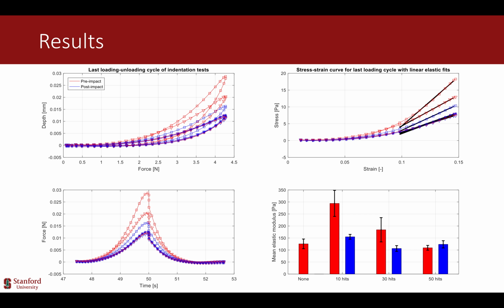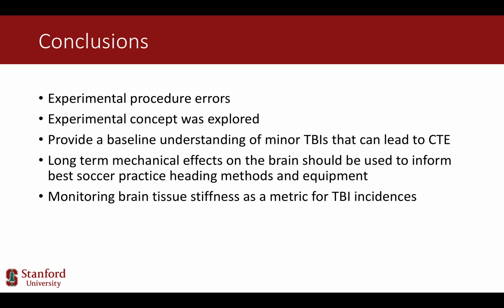Here we see there is no clear relationship between incidences of impact and changes in the elastic modulus. There was a significant source of experimental error coming from inconsistent exposure of the brain tissue to PBS, and a more revealing experimental model would involve impact incidences on a higher order of magnitude to mimic the effects of headers over a player's lifetime. However, the experimental concept explored could prove to be useful in understanding the long-term mechanical effects of the brain from TBIs that lead to CTE progression.